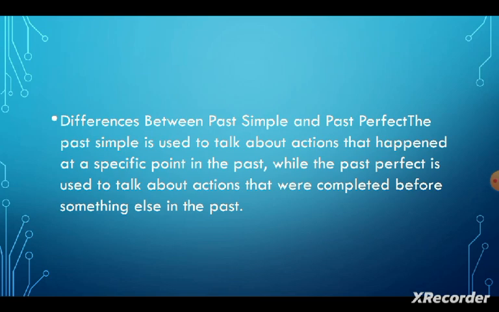So, there is a difference between simple past and past perfect tense. The difference is that the past simple is used to talk about an action that happened at a specific point in the past, while the past perfect is used to talk about actions that were completed before something else in the past.